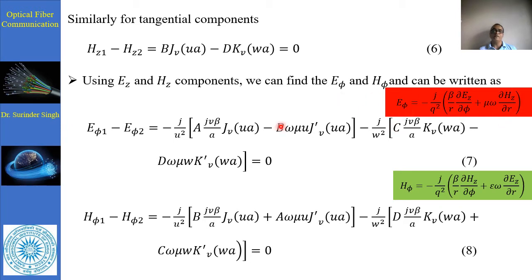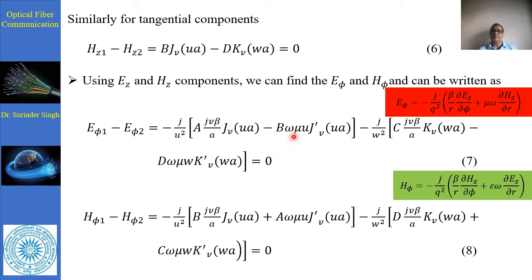Now for this E phi 1 we may write minus j over u square, the value of u from the previous part, and the same equation, beta over r, where instead of r we write a, since r is equal to a, and Ez we have put the value of A J v of u a. Now the value of A J v u a is available, and e raised to the power j v phi, when we differentiate with respect to phi, gives the factor j v.